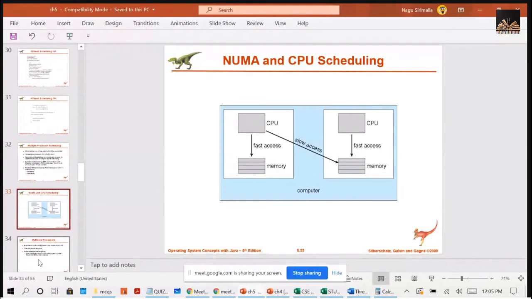What is NUMA? In the previous classes I told you. Do you remember?